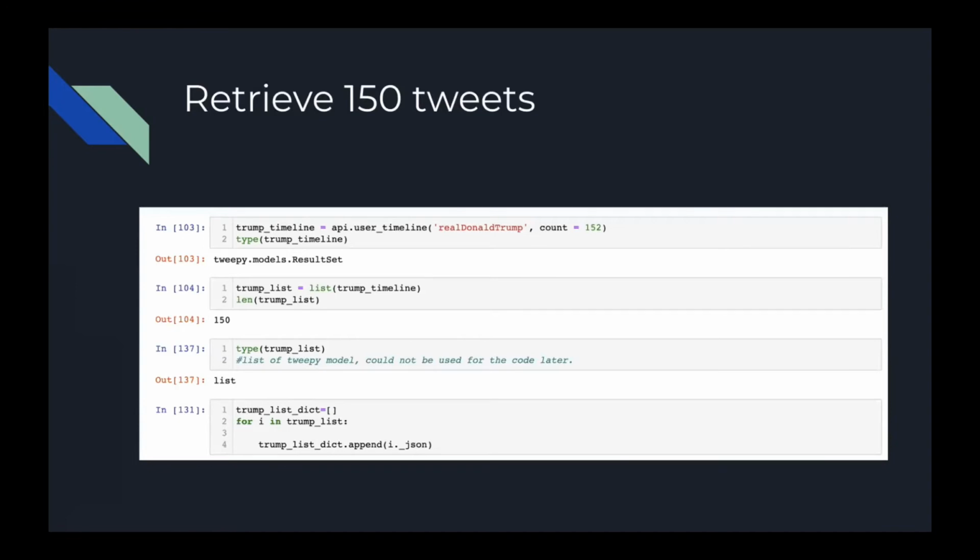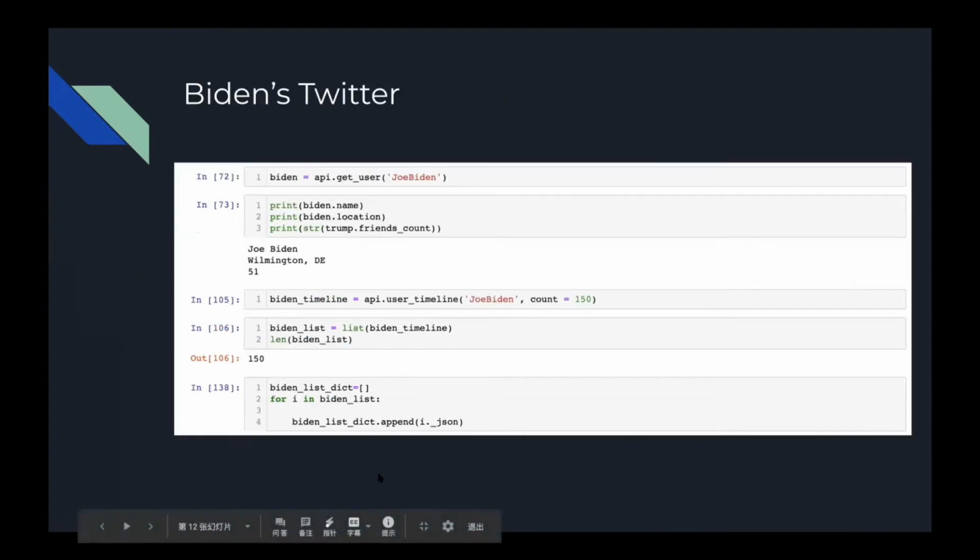And since it's a list of tweet models, and it could not be used for the function later, we put it in a list of dictionaries. This is a loop that we use for the dictionary. We did the same thing to Biden's tweets as well. We pulled the 150 latest tweets from his account and put them in a dictionary.